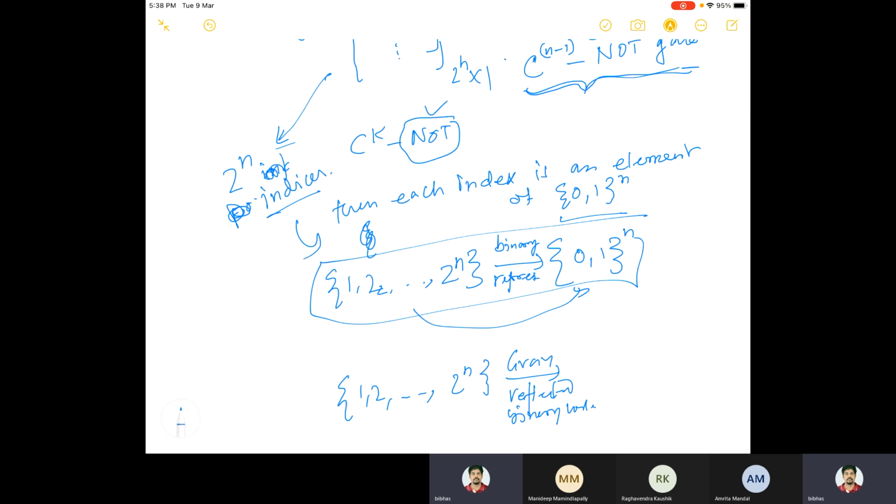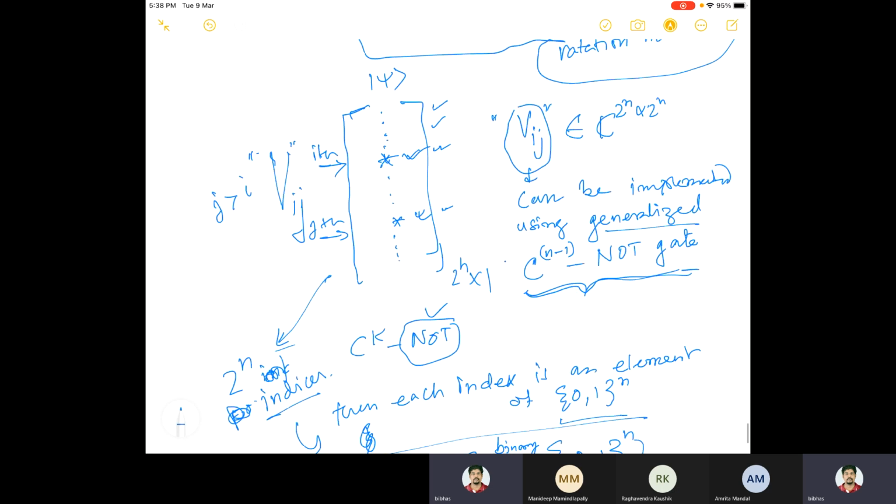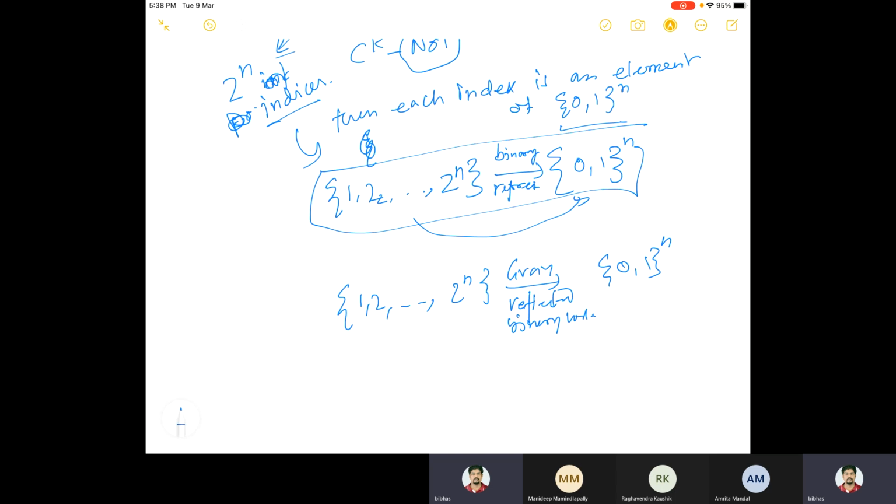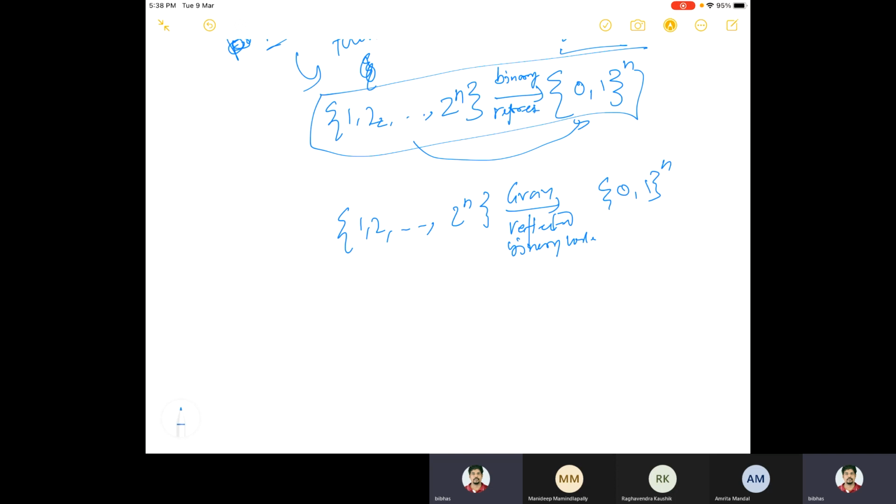And then what will happen is, for any i and j here, the ith entry here, the jth entry here, i and j can also be treated as a sequence of 0 1s of length n. Now once I have this, let's forget about the binary 0 1 representation and use gray code.